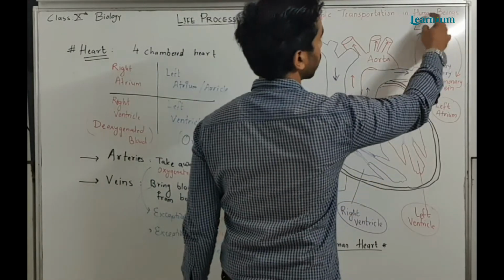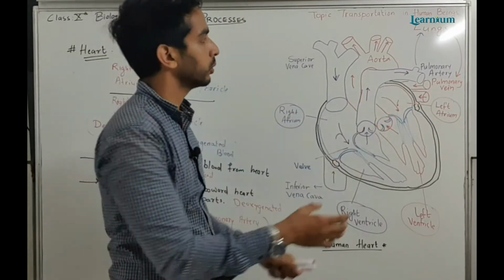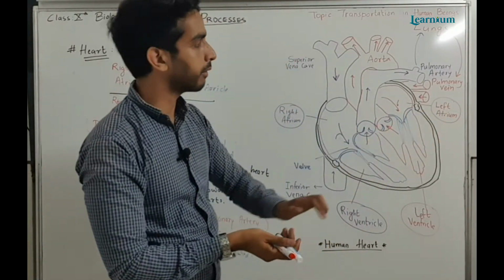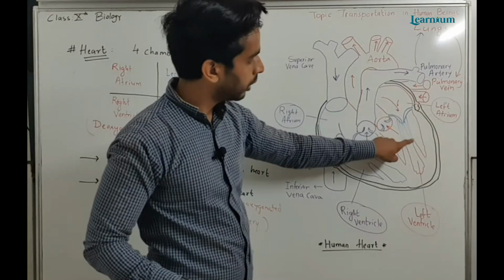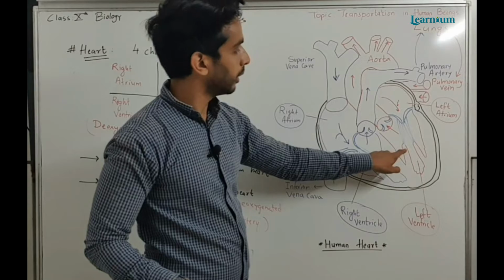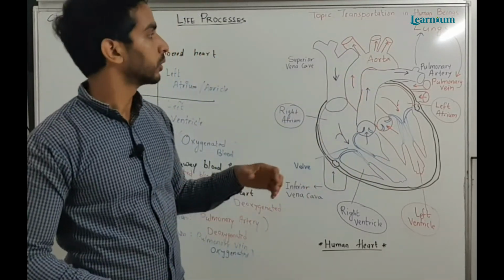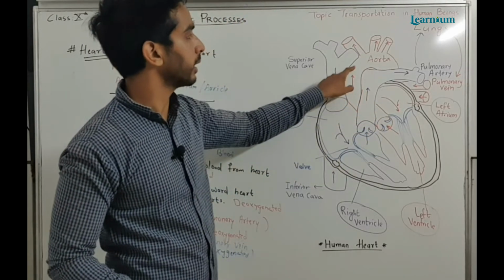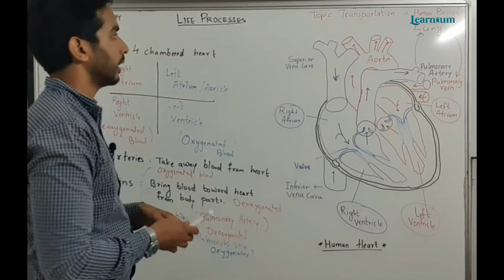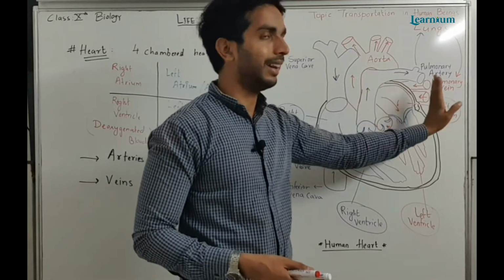This oxygenated blood comes to the left atrium, then goes to the left ventricle, then from the left ventricle the blood is pumped to other parts of our body through the largest artery, known as the aorta. So this is all about the left side.